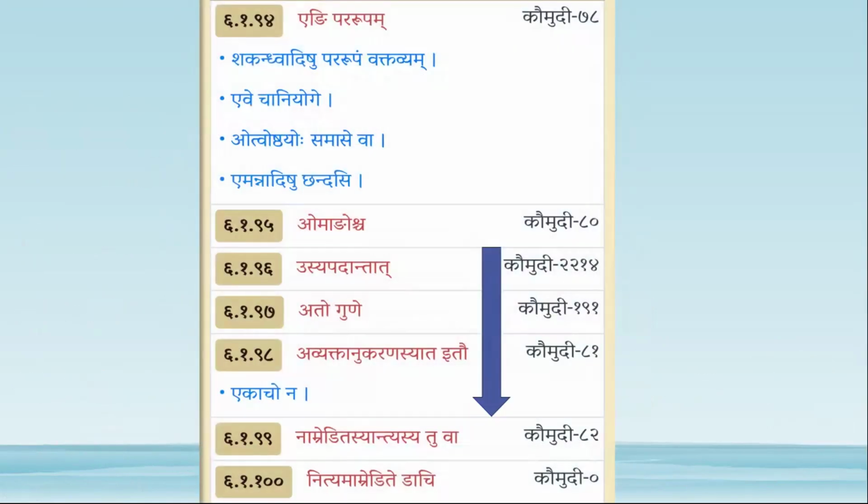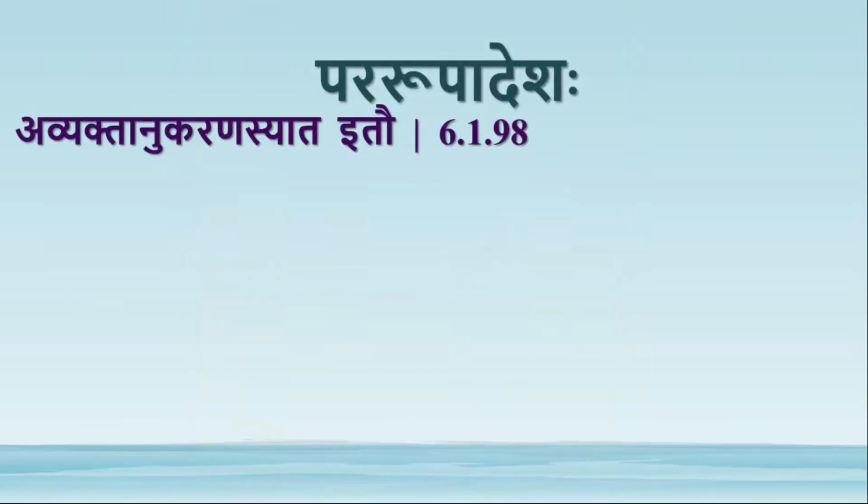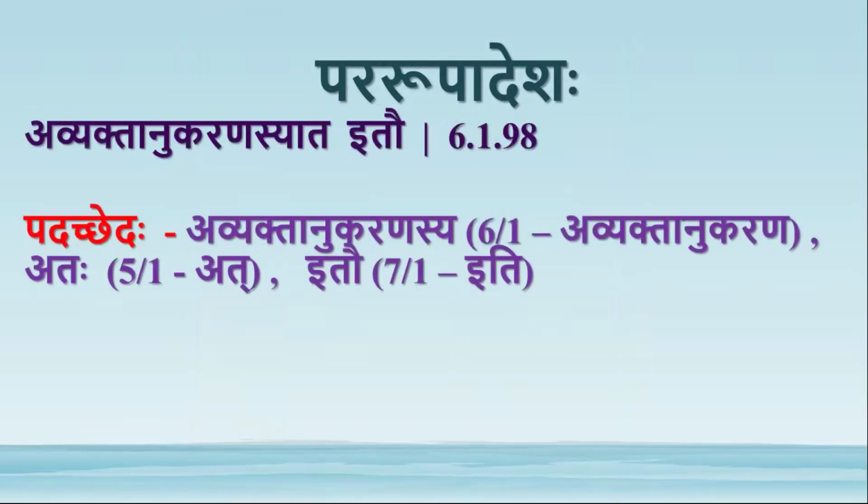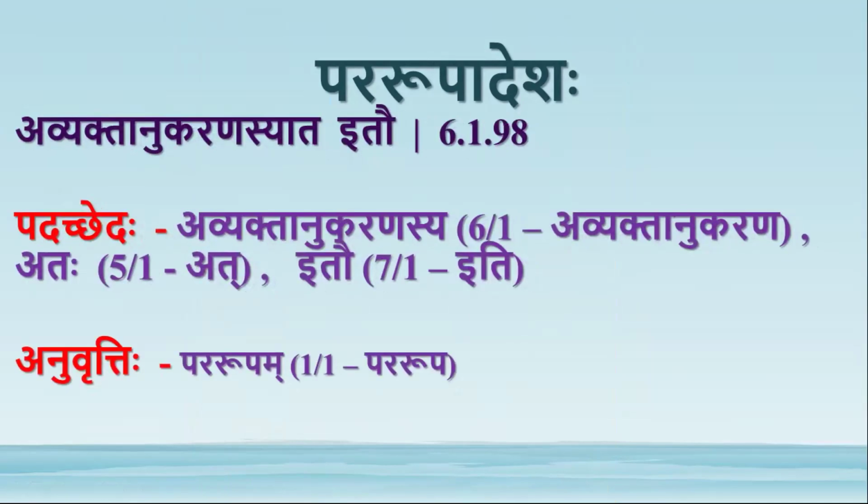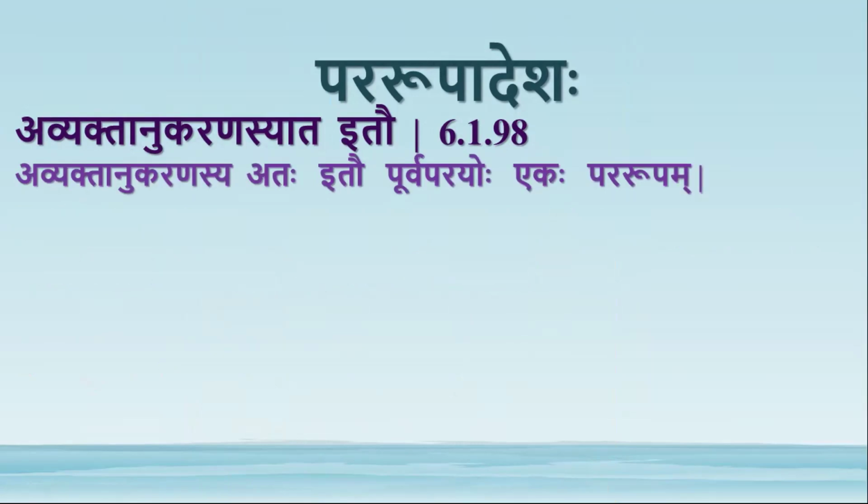The next sutra is avyaktanukaranasyata itau. Avyaktanukaranasya ataha itau. Avyaktanukaranasya is shashthi. Ataha is panchami. Itau is saptami. Anuvritti of pararupam comes from the previous sutra. Anvayah: avyaktanukaranasya ataha itau purvaparayoh ekah pararupam.